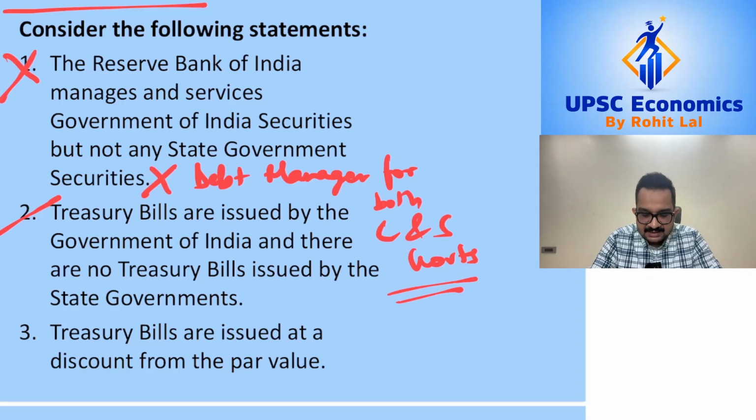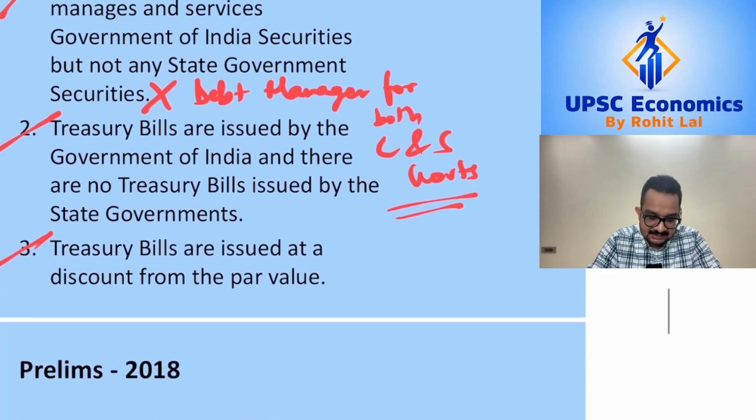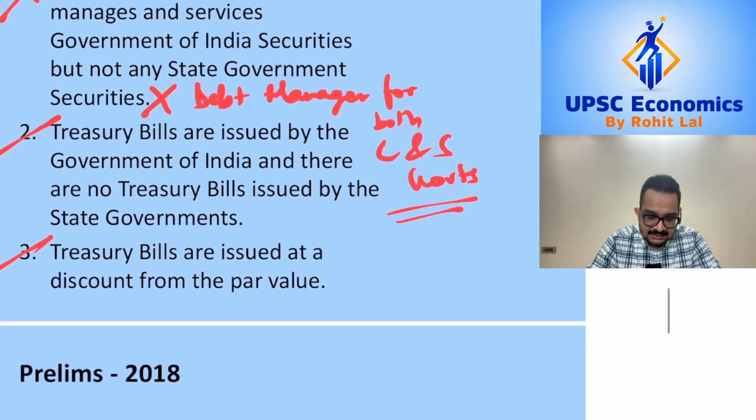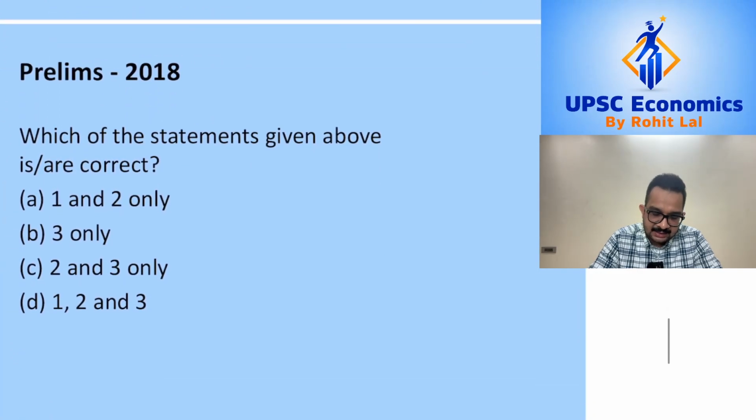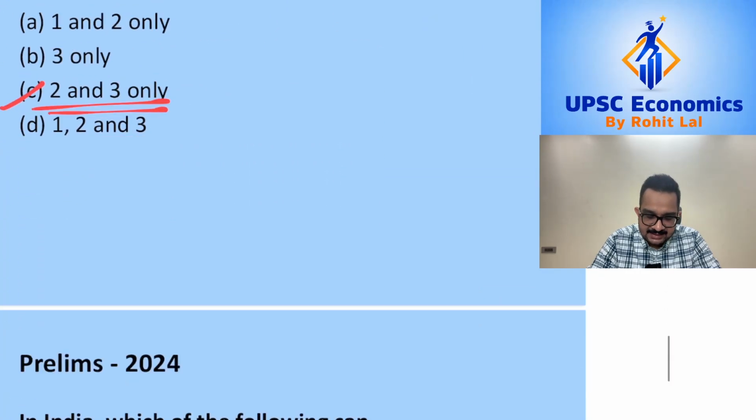The third statement is that treasury bills are issued at a discount from par value or face value. Now this statement is also correct because treasury bills are discounted securities which are issued at a discount and redeemed at full value. That is, they do not pay any periodic interest. So we can see that statements 2 and 3 are correct. So the correct answer becomes C, that is 2 and 3 only. So this was the first question which was asked in prelims 2018.